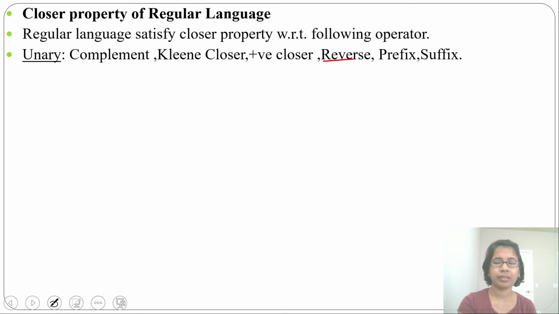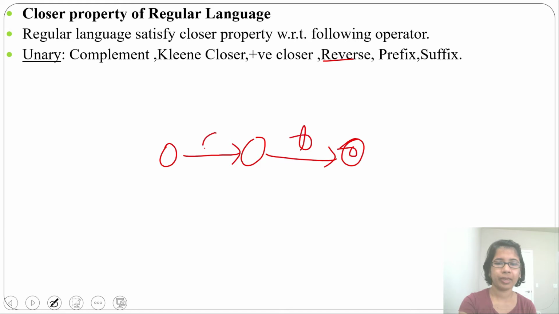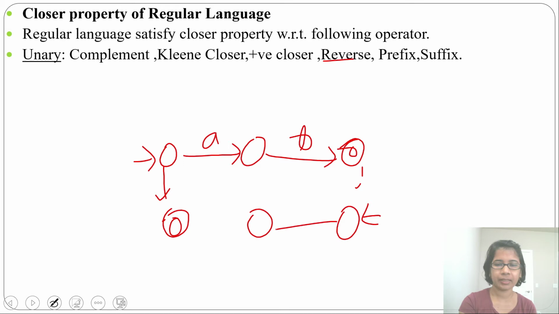Next, reverse. If one language is regular, then its reverse is also regular. How to find reverse? Let's take a string AB. This is a finite automata for AB. Now, how will we find BA? Just change this state to initial state and this state to final state. Initial will change to final, final will change to initial. And whatever the direction, change the direction. Change the direction of the edges. Now you will get BA.